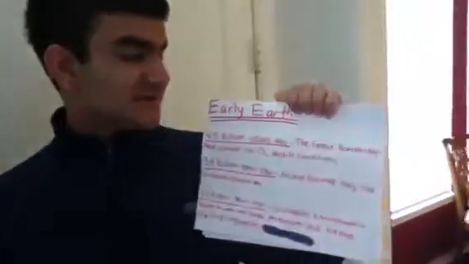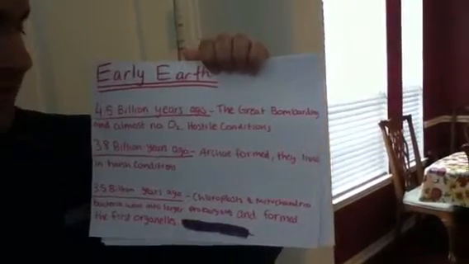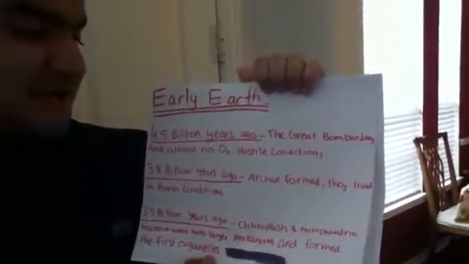Did you know that humans were the first living organisms on Earth? Actually, Shawn, 4.5 billion years ago, the Earth was a hostile place with a great bombardment and no oxygen. 3.8 billion years ago, archaea, the first forms of life, formed, and 3.5 billion years ago, chloroplasts and mitochondria bacteria entered larger prokaryotes, forming the first eukaryotes.